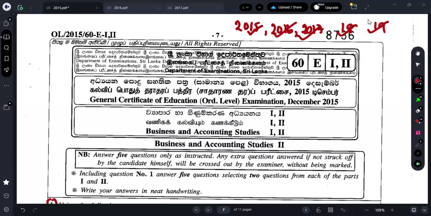So today we will be doing the case study questions from the 2015 to 2019 papers. We'll try to do as much as we can within our time period. There is no hurry, there is no rush. We can just slowly do it and clear all your doubts. So let's start with the 2015 paper.